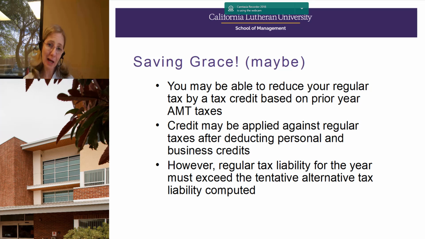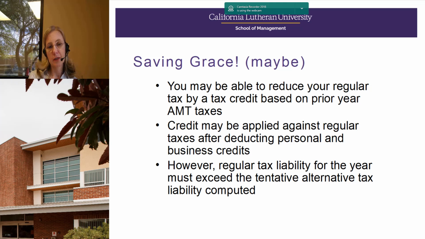So if you have the stock options that are added back, the incentive stock options, remember, the gain or loss on sale of property, and the depreciation adjustments, if those items generate alternative minimum tax, then you do get a credit, and in a future year you can offset your regular tax with that.